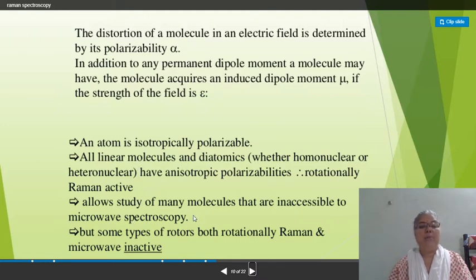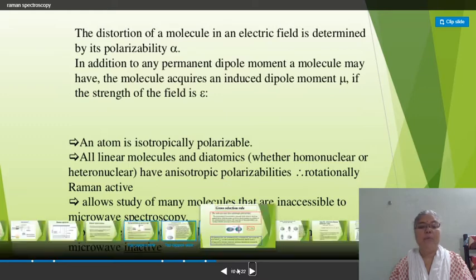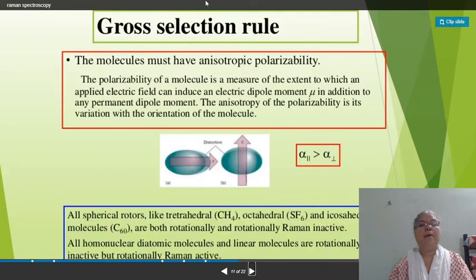That allows the study of many molecules that are inaccessible to microwave spectroscopy. But some types of rotators are both rotationally Raman and microwave active. The polarizability of a molecule is a measure of the extent to which an applied electric field can induce an electric dipole moment, denoted by the letter mu, in addition to any permanent dipole moment.